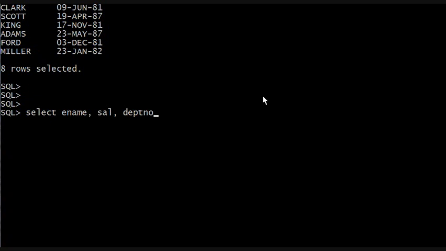Hey, give me the names and the hire date of everybody who works in department 20. Names and the hire date. So it's going to be ename and hire date. And since we're talking about departments, put department number. So select ename, hire date, department number from EMP where department number in 10, 20.